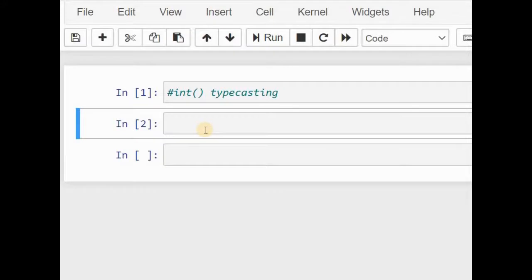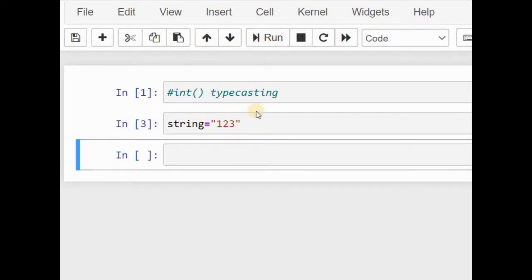I now open my Jupyter notebook. Let's do some hands-on related to explicit typecasting. First, I am going to take the int function, which helps to convert into an integer data type. Let me take an example string data type, where I am going to convert the string to the integer data type. So I am going to take a string in the form of numbers. Now I am going to convert these number strings to the integer data type.